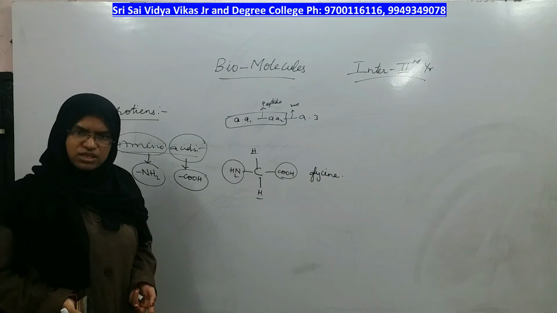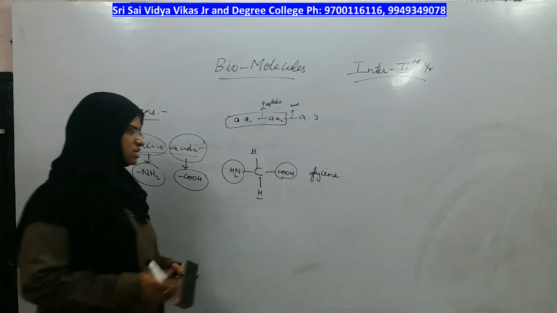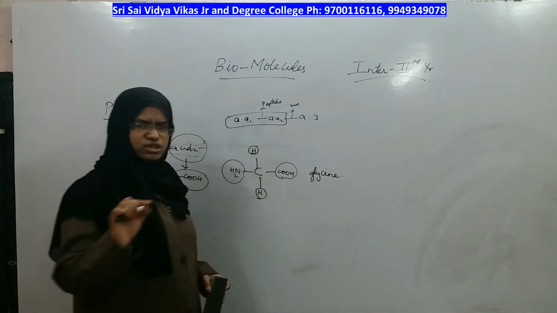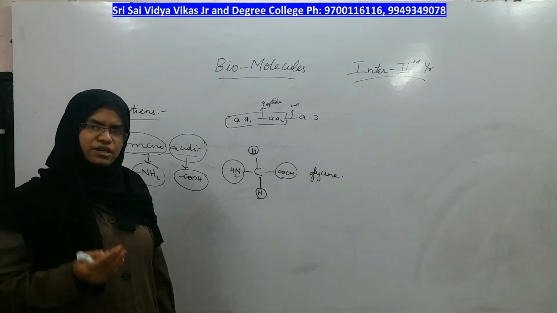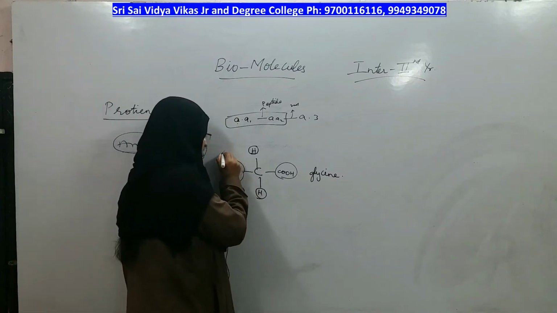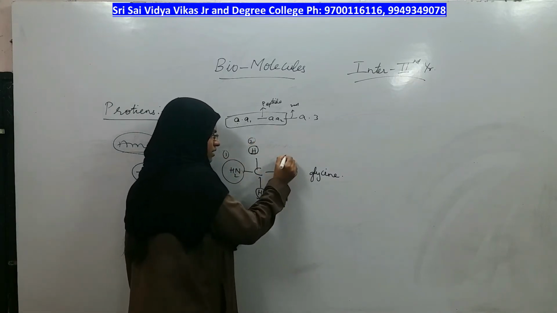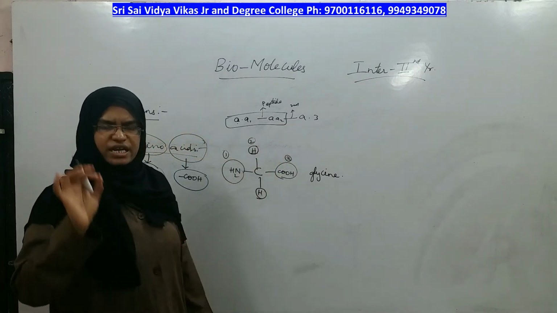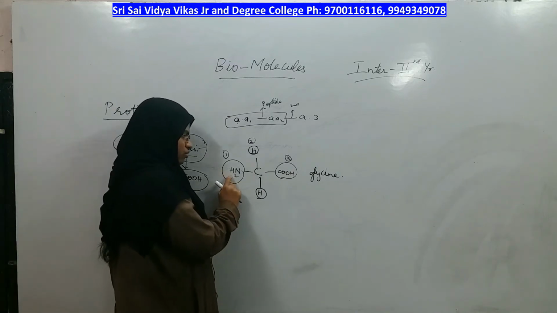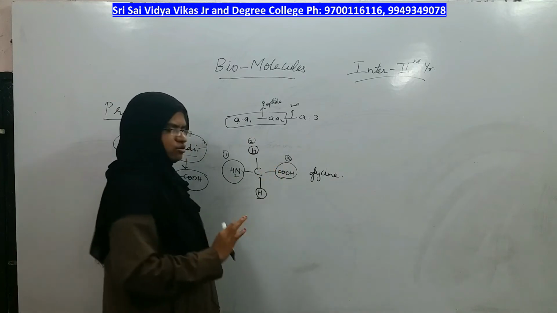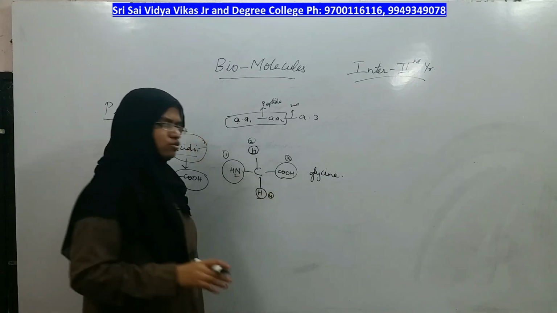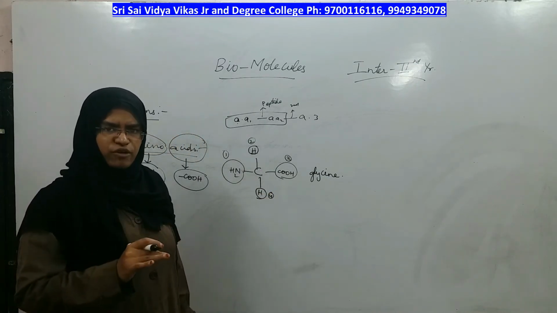Are there any other amino acids? Yes. How do you get those? Out of two hydrogens, if you replace one hydrogen with a different group, you will get different amino acids. But in every amino acid, the first, second and third of these groups are a must. Which groups am I talking about? Amino group, hydrogen and carboxylic group. Three groups are a must in every amino acid. How about the fourth group? The fourth group can change depending on the type of amino acid.